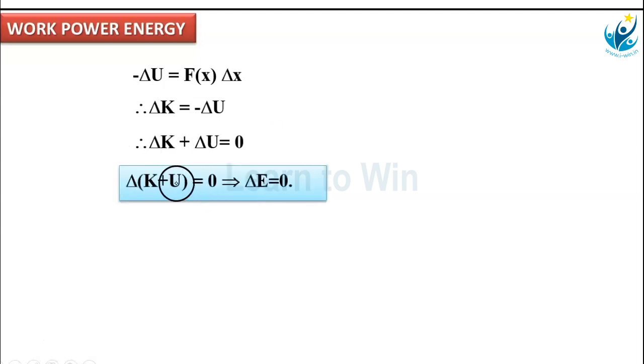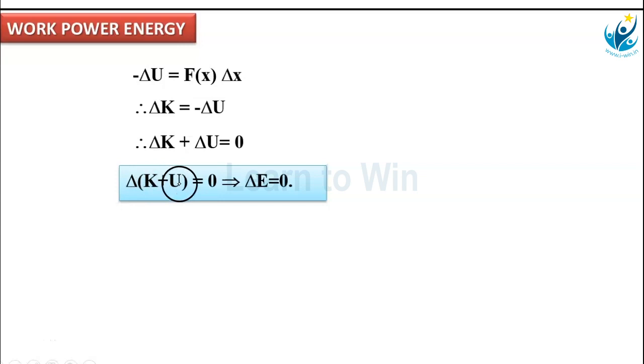Now, from both the equations, delta K, the change in kinetic energy, is equal to minus delta U. Bring this minus delta U to this side. That means delta K plus delta U is equal to 0. Now delta is common: delta of K plus U equal to 0. What is K plus U?